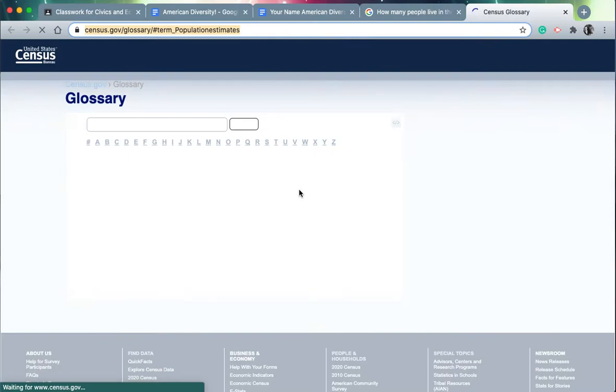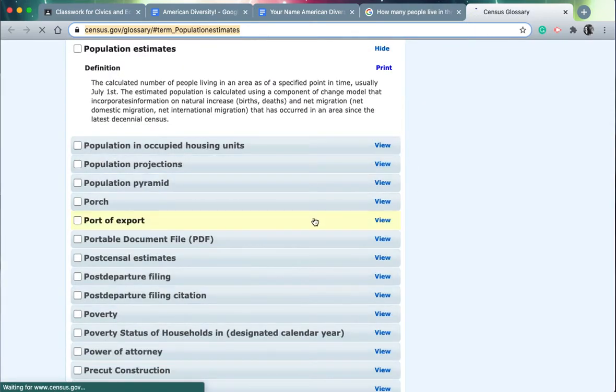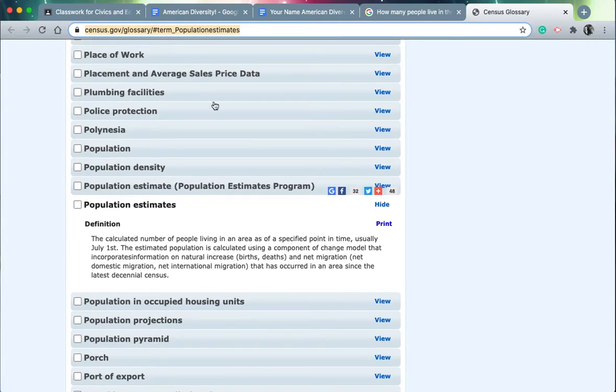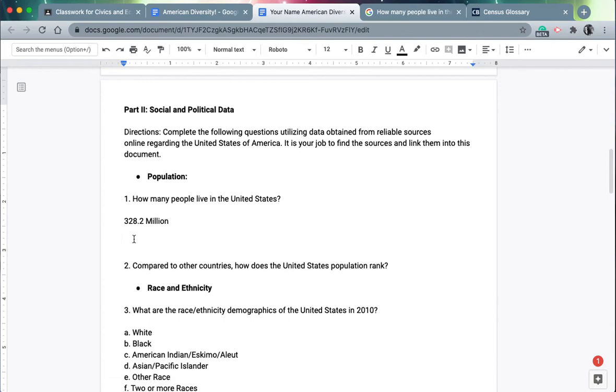So I'm going to look at this. It leads me to this right here, population. This is where they're citing their source. I'm happy with that. Copy. Come back to my document and link the document there. So I've just completed number 1.